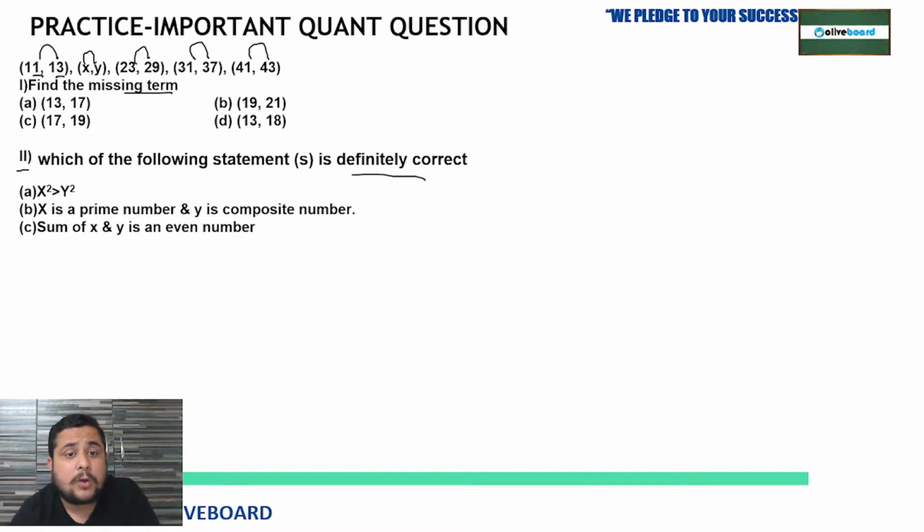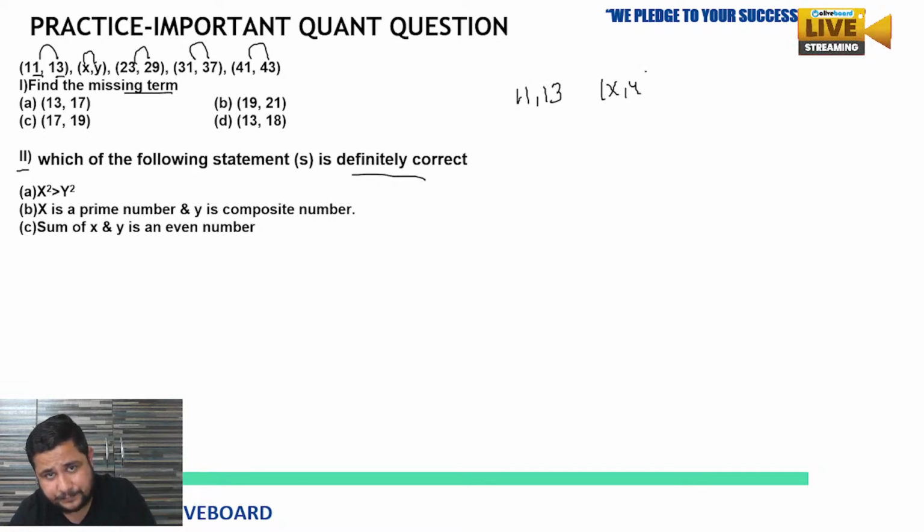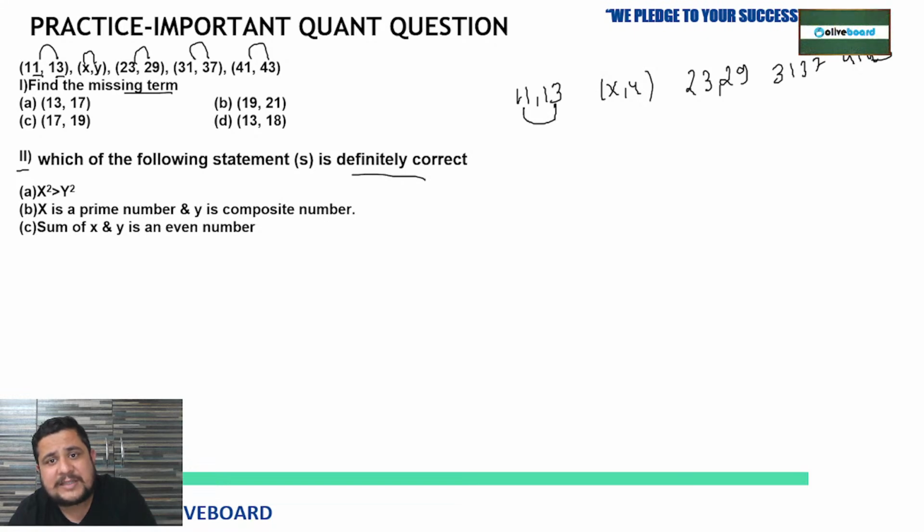So which of the following statements is definitely correct? See, first of all, 11, 13 is the first pair, then x y, then 23, 29, then 31, 37, 41, 43. If we check the differences between these numbers, it is 2, then x y, then 23, 29 is 6. Here we are not getting the pattern.